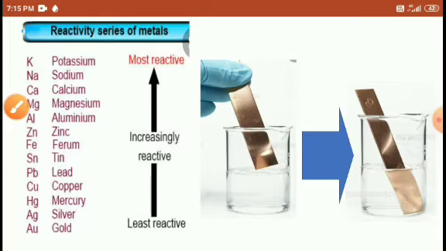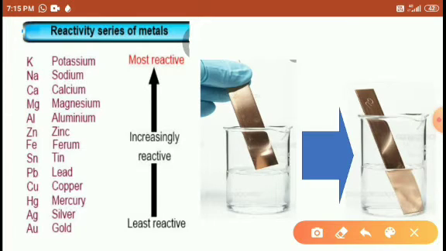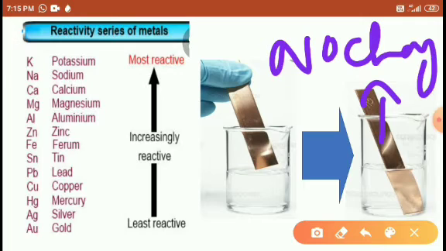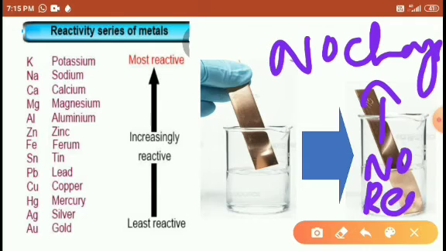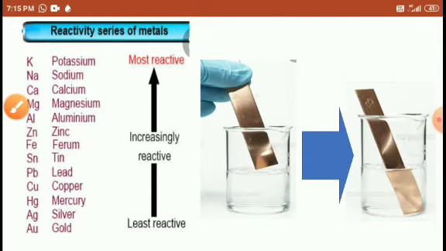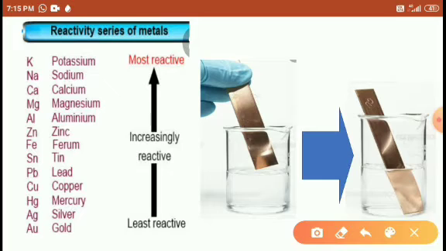There is no change, or you may say no reaction, because zinc is highly reactive, copper is less reactive. So less reactive copper cannot displace the zinc from zinc sulfate.